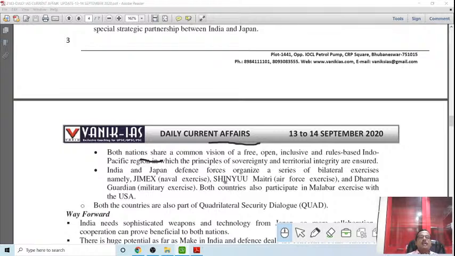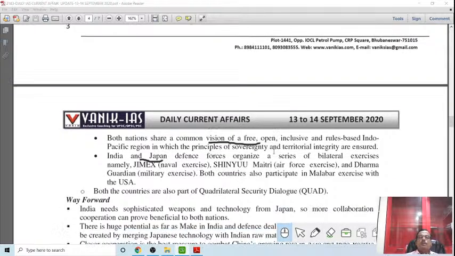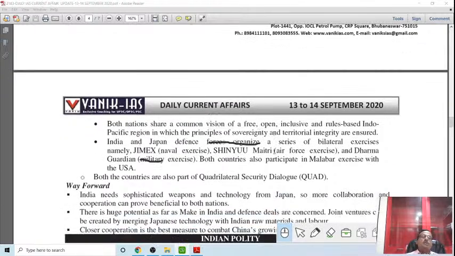Then both nations share a common vision of a free, open, inclusive, rule-based Indo-Pacific region in which the principles of sovereignty and territorial integrity are ensured. That means no country has any territorial ambition against the other, and they respect the territorial integrity and sovereignty of the country, because these two are inherent aspects very attached to each country's relations with others.